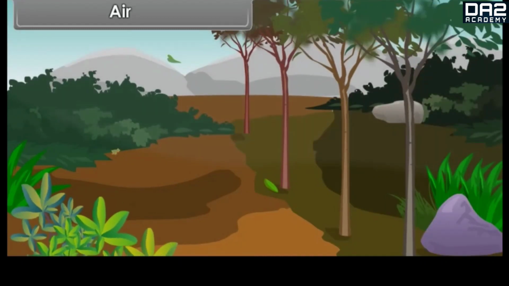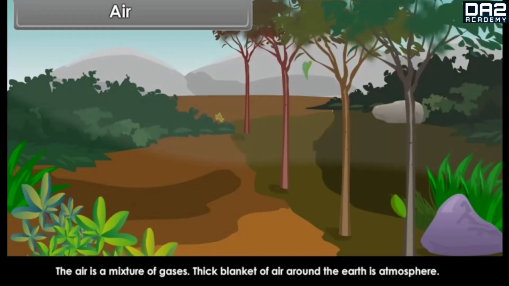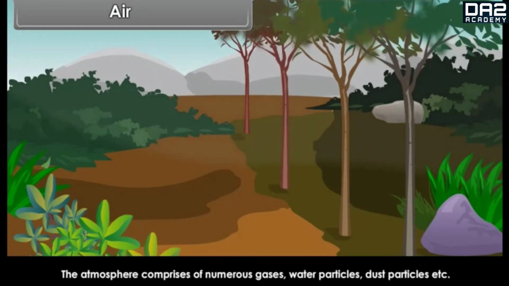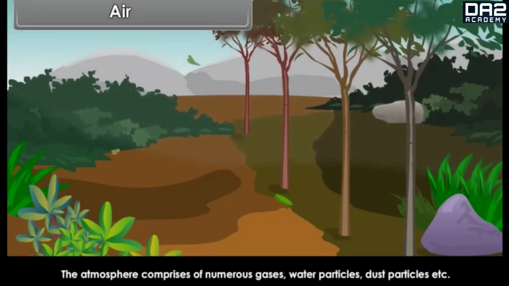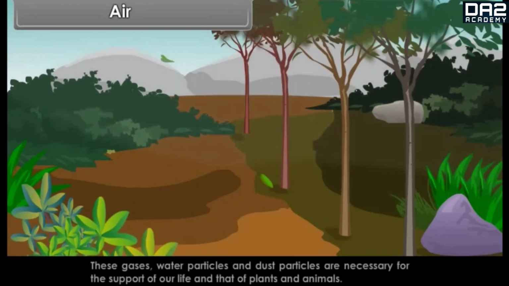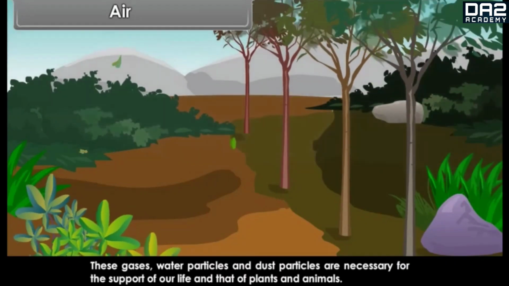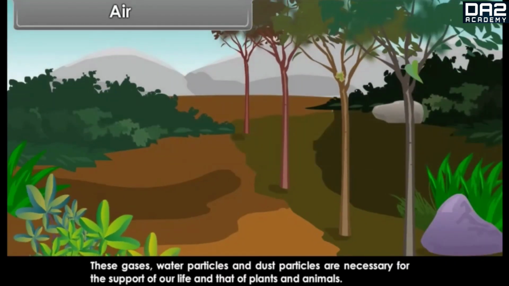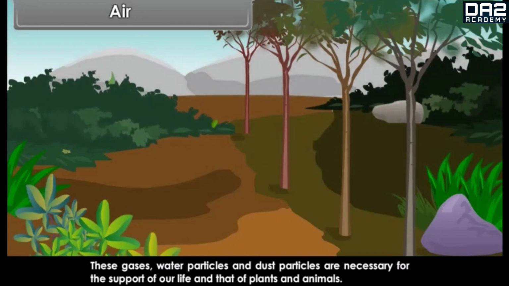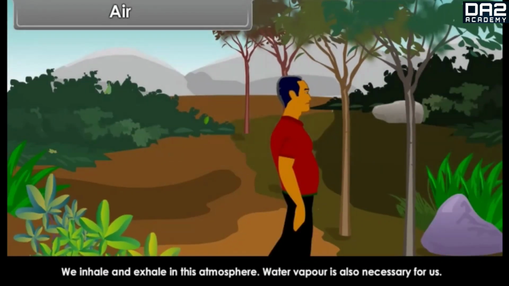The air is a mixture of gases. The thick blanket of air around the earth is the atmosphere. The atmosphere comprises numerous gases, water particles, dust particles, etc. These gases, water particles and dust particles are necessary for the support of our life and that of plants and animals. We inhale and exhale in this atmosphere.